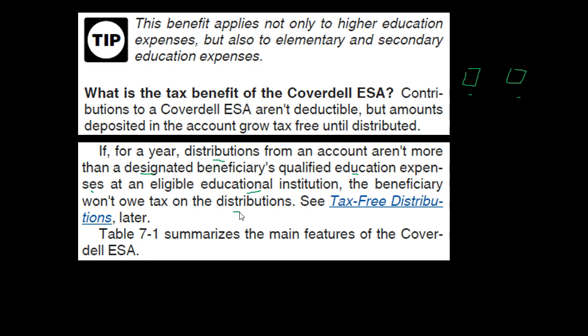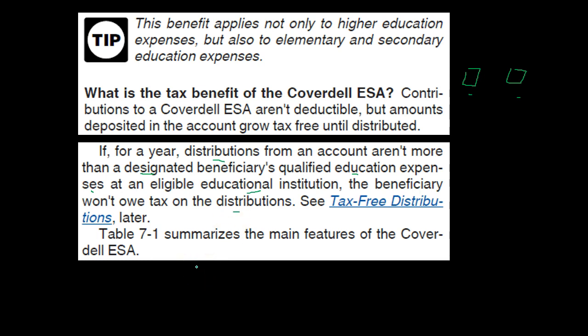So our goal is to put the money in, and we don't get a deduction. We're not lowering the taxes when we put it in. We're not getting the benefit on the front end when we put the money in. However, the money that's coming out should be more than the money we put in, hopefully, if it grew. And we're not paying taxes on the increase. So that's really where the benefit is.